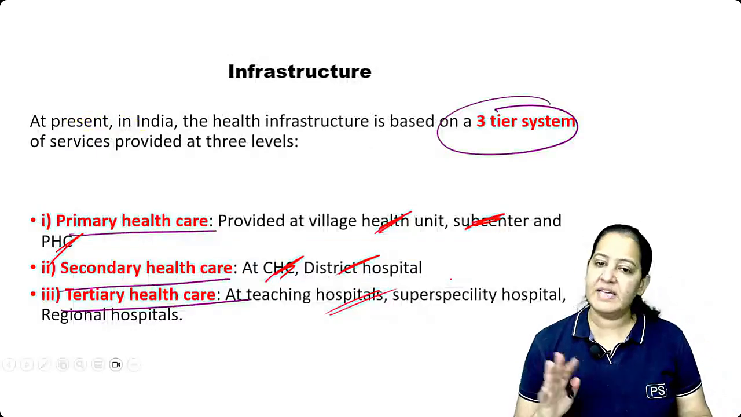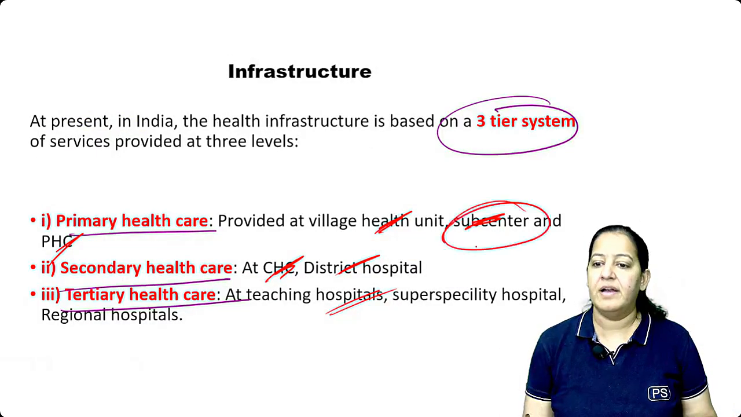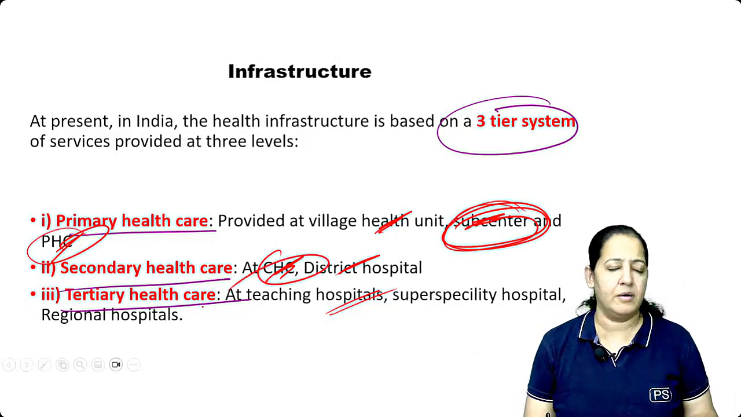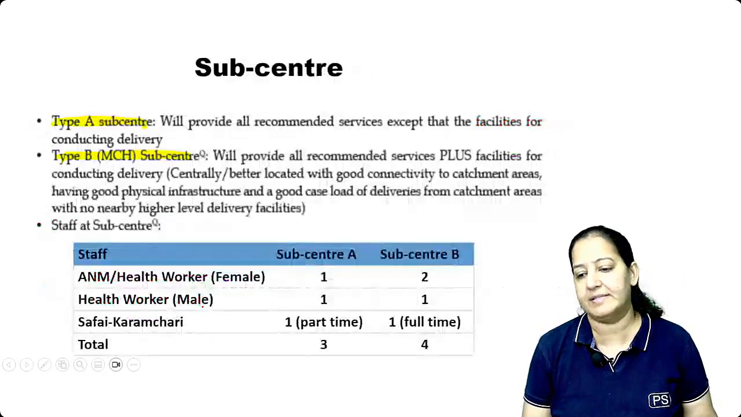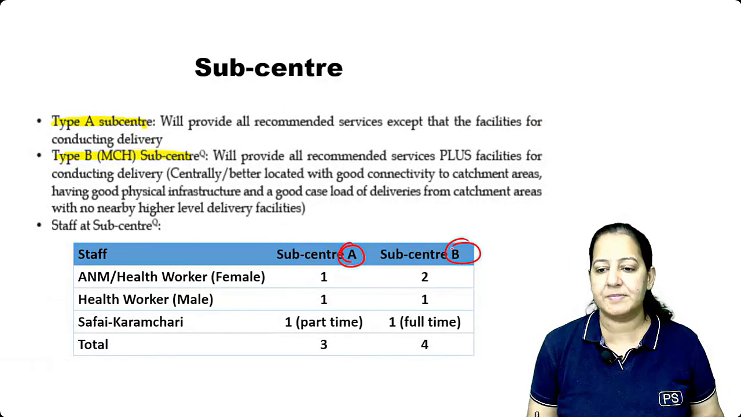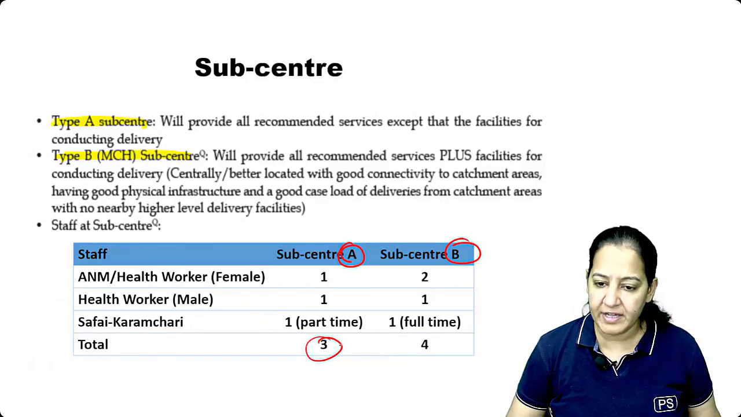So we will see their details one by one. Let's start with sub-center. First, I will teach you sub-center, then primary health center, then secondary, the community health center, that is CHC. So there are 2 types of sub-centers, sub-center A and sub-center B. In sub-center A, three staff are there.